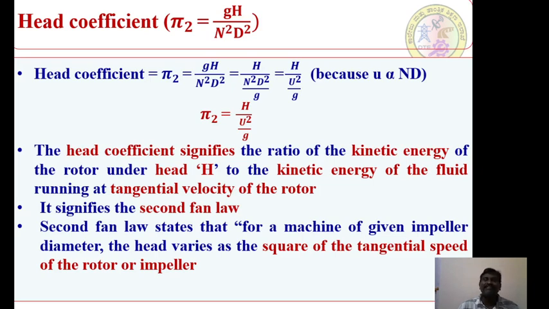So in each and every significance, in each and every non-dimensional number, we are deriving one law, right? That always defines the performance of a turbo machine. That's why consideration should be given to particular non-dimensional numbers while defining the performance of a turbo machine.